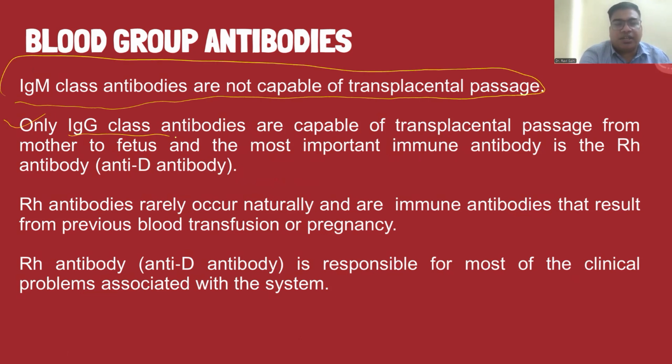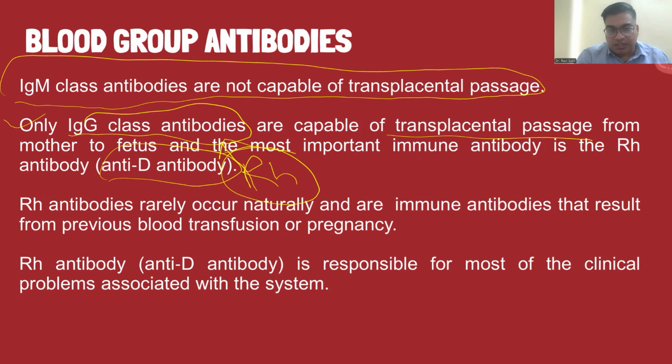Only IgG class antibodies are capable of transplacental passage, like the anti-D antibody, which is an Rh antibody. It is of IgG class and capable of transplacental passage.